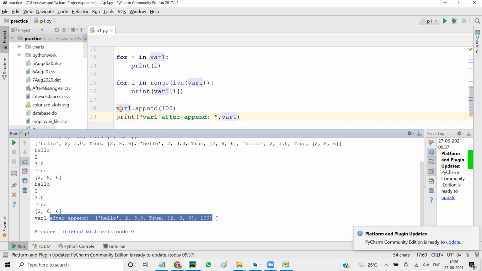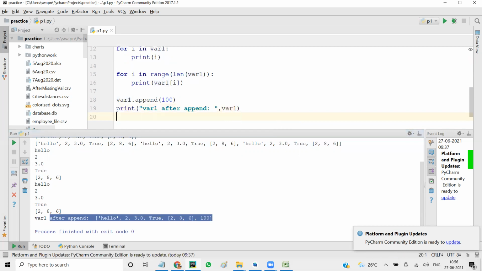So if you already have a list and you want to add values to it, now let's say you want to store 10 values entered by the user. You want to store and save 10 values by the user, right? So what we'll do is create an empty list, without any values in it, and then using append we will add values to it.